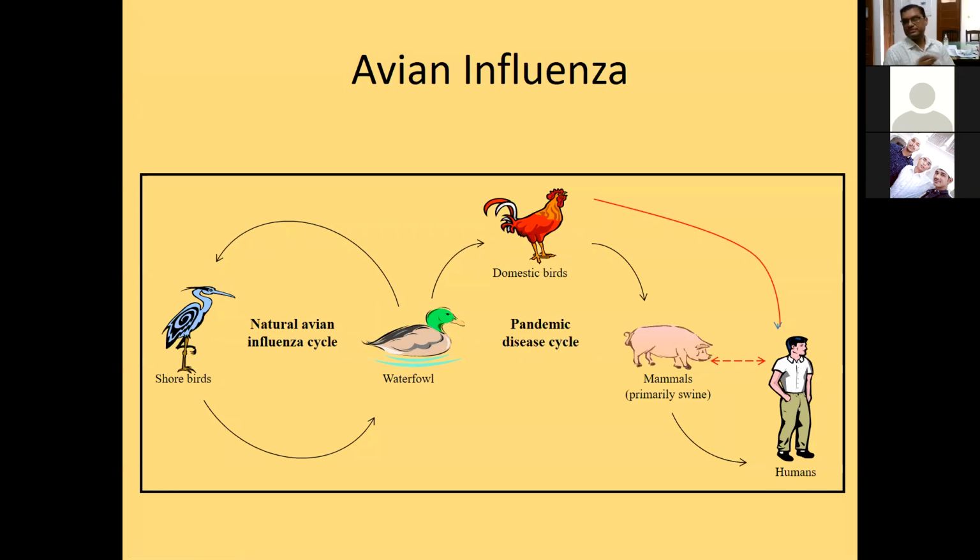The time when the virus starts moving among human beings will cause another pandemic. And that time is not too far. We can see the next pandemic of avian influenza in the coming 5 to 10 years. So we have to take care. We have to change our